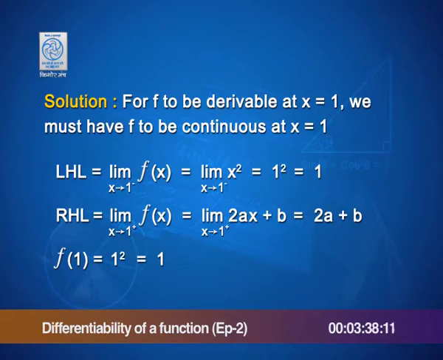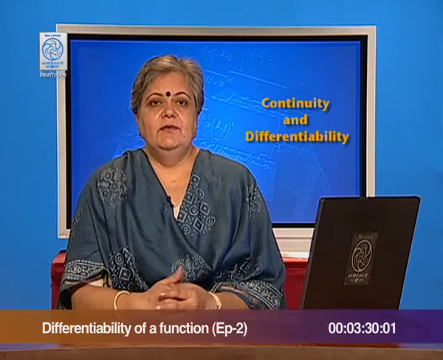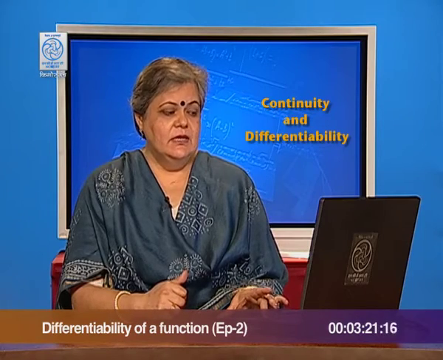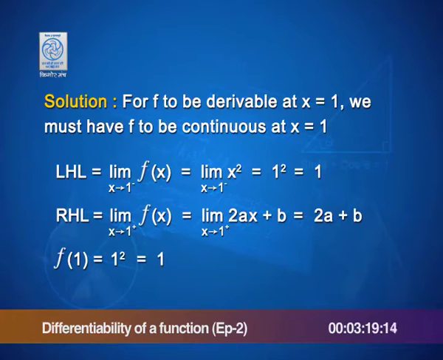The left hand limit equal to the right hand limit will ensure that the function is continuous at x is equal to 1. So, the left hand limit is 1, the right hand limit is 2a plus b. What about f of 1? The value of the function is 1 square, which is simply 1.